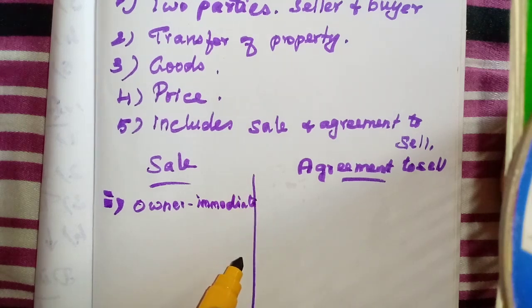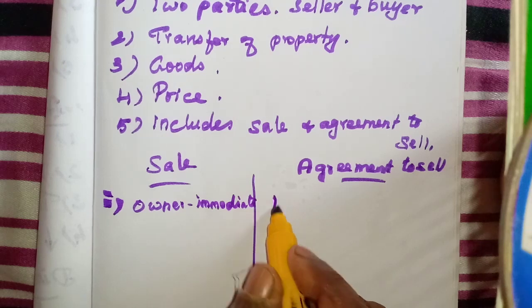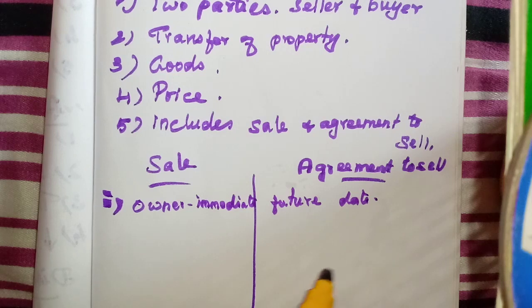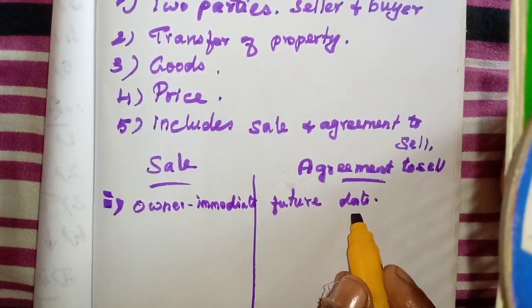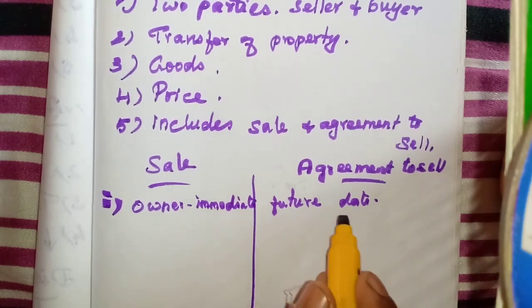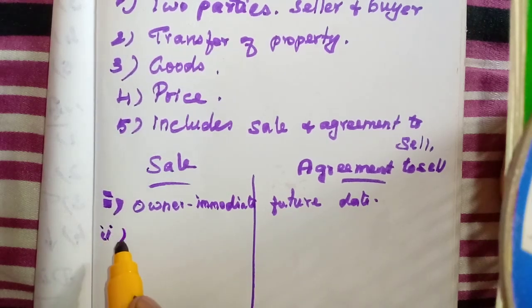The sale takes place, the payment is received, and the ownership transfer takes place, everything at the same moment. But in an agreement to sell, it is at a future date. That is the main difference. The ownership is transferred on a future date. They may have some conditions to be fulfilled, and only after fulfilling those conditions does the sale take place.